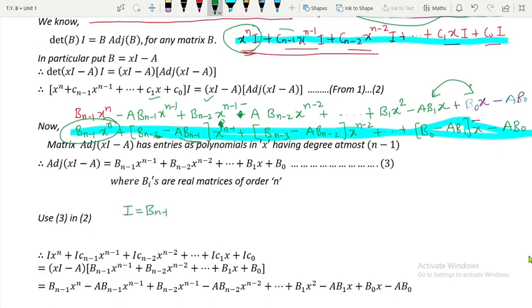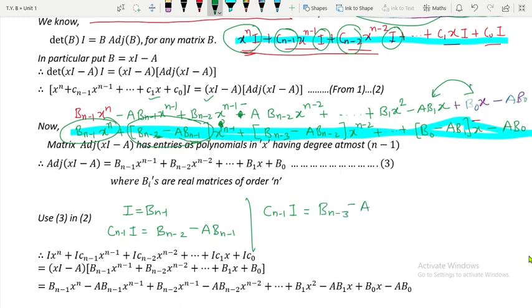Next, over here the coefficient of x raised to n minus 1 is c n minus 1, which will be equal to, and over here the coefficient of x raised to n minus 1 is b n minus 2 minus a b n minus 1. This is the second equation we got. Next one will be the coefficient of x raised to n minus 2. Over here c n minus 1 is equal to, and the coefficient of x raised to n minus 2 on the right hand side is this. Now this will be continued and so on.